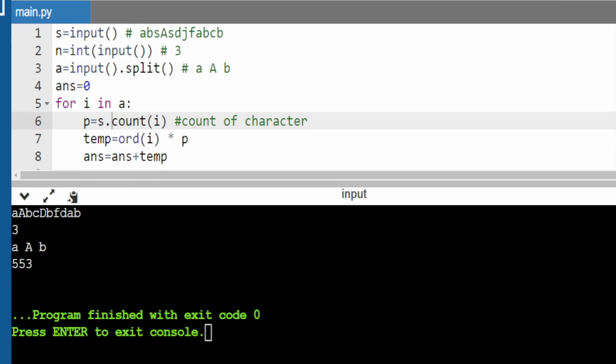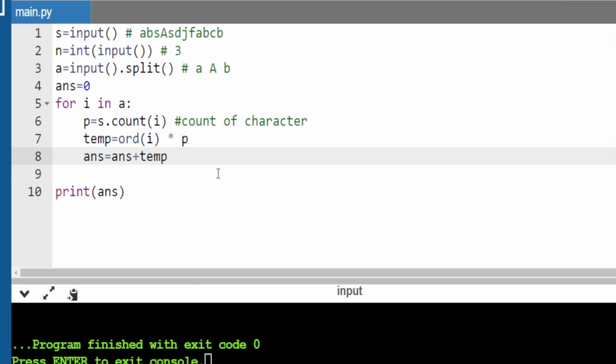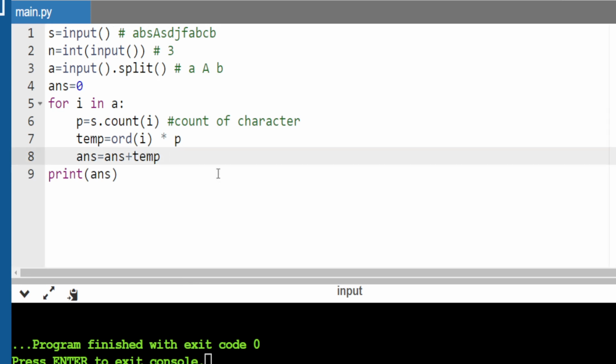I made two mistakes. The first mistake is that I need to take str in place of int in the map. And the next thing is, in place of 's' I was writing 'a', and at that time it counts on this string: 'a' one time, capital A one time, small b one time, that's why it gave 260. So we need to count from the first input s. No worries guys, the question is done. If you want, you can check with another test case, just make it by yourself, no problem.